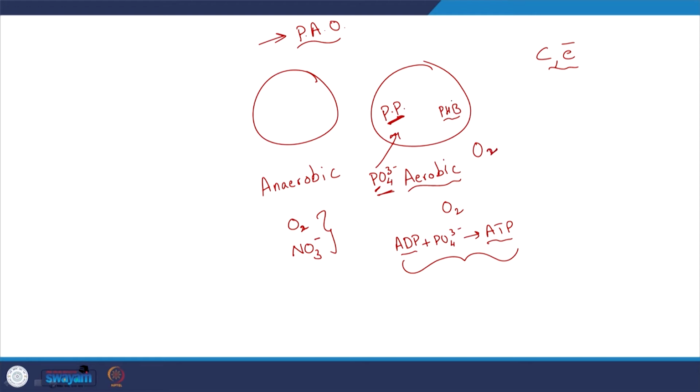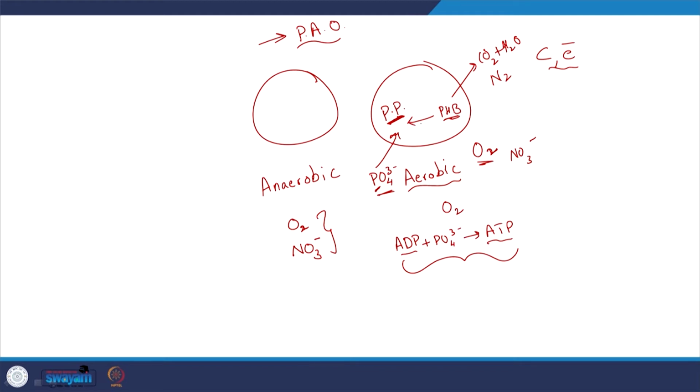And what is it now? This will go to either CO2 and H2O, or if NO3 minus is the electron acceptor here, it will go to N2 and such, depending on what it is. So, oxygen will be used to oxidize the PHB, the hydroxybutyrate, and then go to the end products. But where is this energy going into? This energy will be needed for the formation of polyphosphates, right.